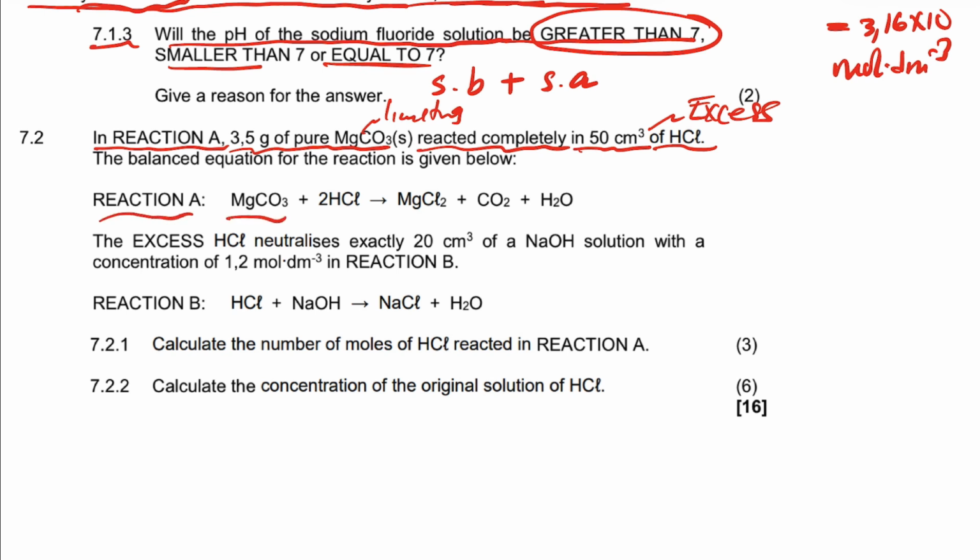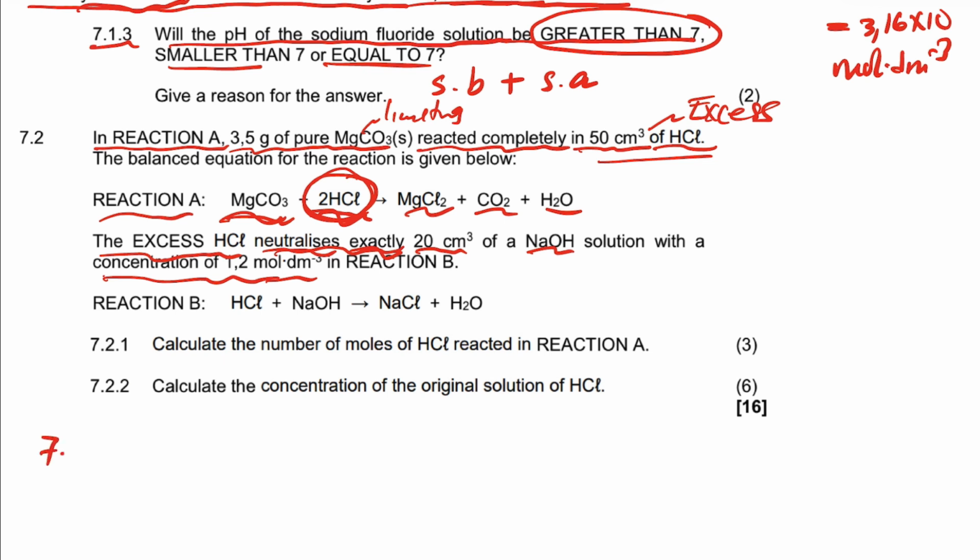Reaction A: magnesium carbonate and HCl give you magnesium chloride, carbon dioxide and water. Now it says the excess HCl from this reaction, what remained, is used to neutralize exactly 20 cubic centimeter of sodium hydroxide with a concentration of 1.2 mole per dm3.